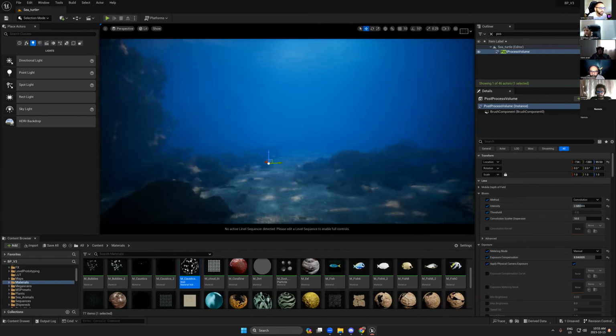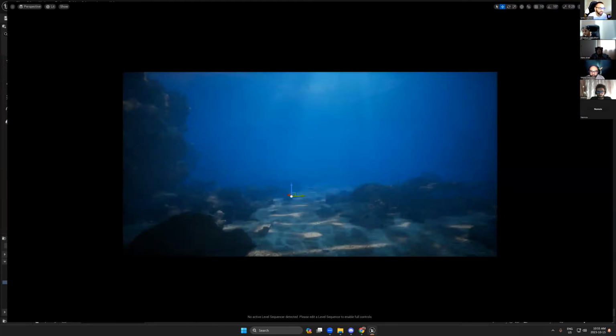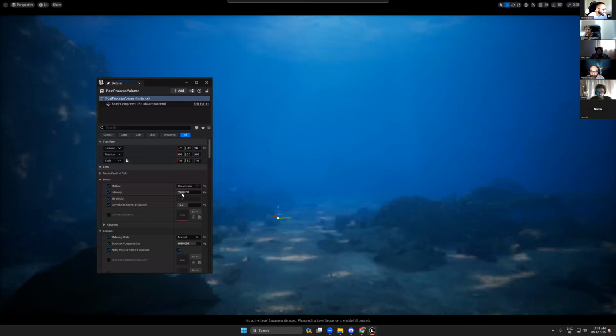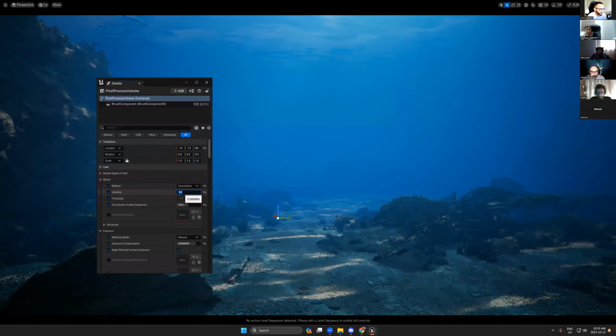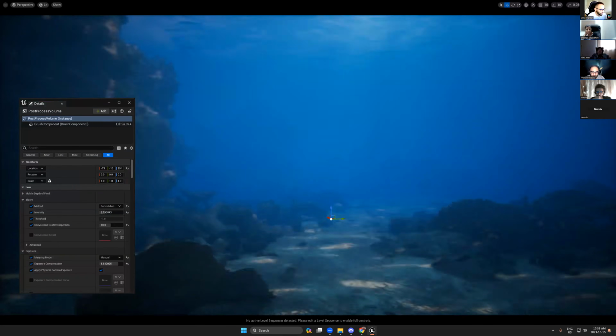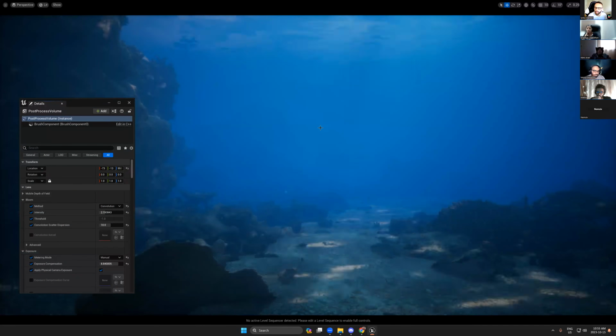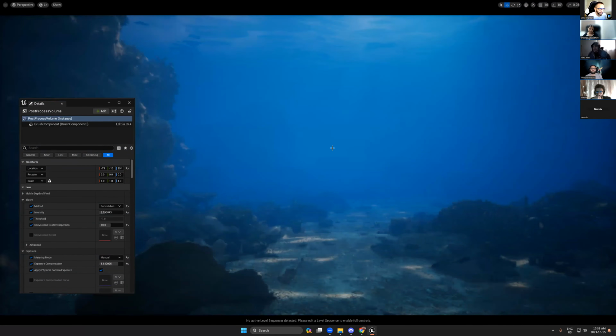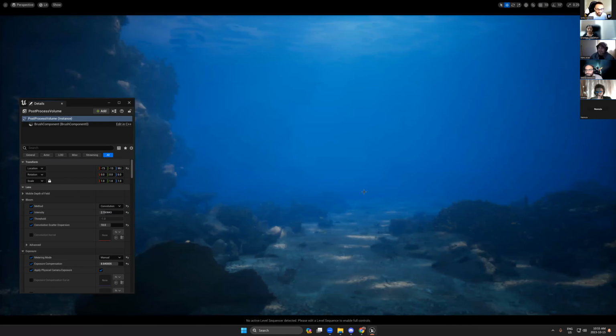So I just need to show you this. Okay, so just take a look at the difference between this one and this one. What do you think? Which one is more realistic? Second one. This one is right, the existing.